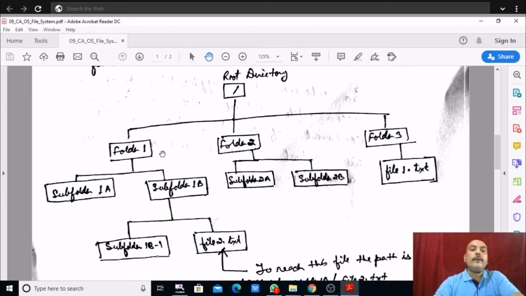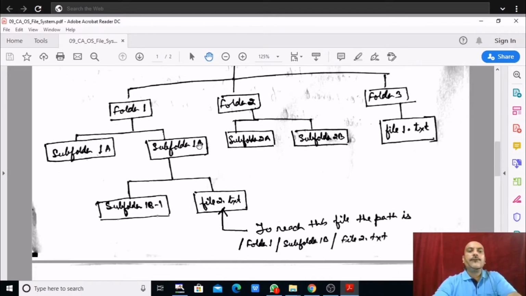So folder 1, folder 2, folder 3, there are 3 folders within this root directory, and in each of the folders there are again subfolders. In folder 1 there is subfolder 1a and subfolder 1b. In folder 2, subfolder 2a, subfolder 2b. In folder 3 there is no other subfolder, only file1.txt is there, meaning only one file, which has the extension .txt. Here it can have other extensions also, right?